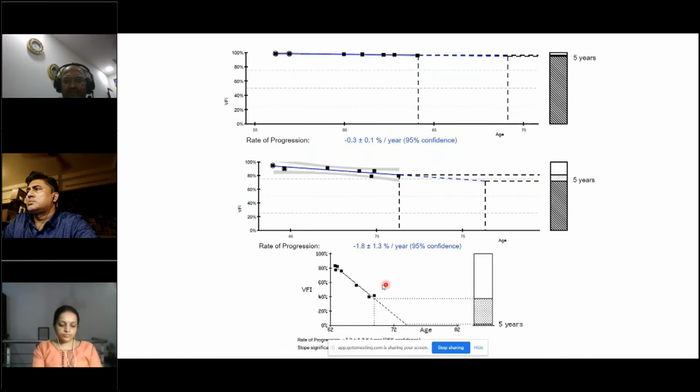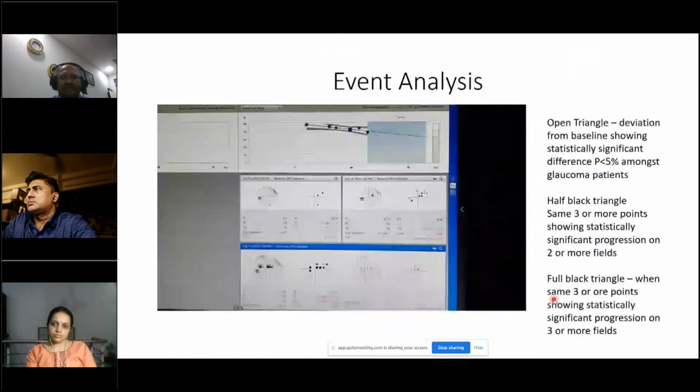Whereas this particular individual has a -7 rate of progression. So definitely we need to do something here so that we can arrest it. He has dropped from the age of 62 to the age of 70. In 8 years, he has dropped dramatically. So this is very important for us to understand how to assess the rate of progression, which patients you can just follow up with longer follow-up dates, and which patients need to be closely monitored. So this is just a video.